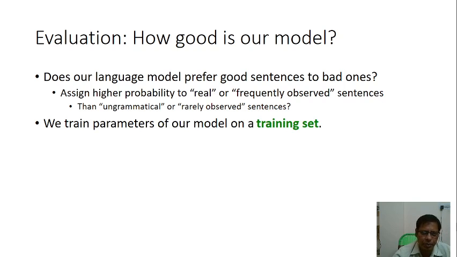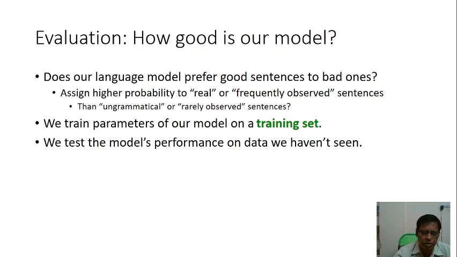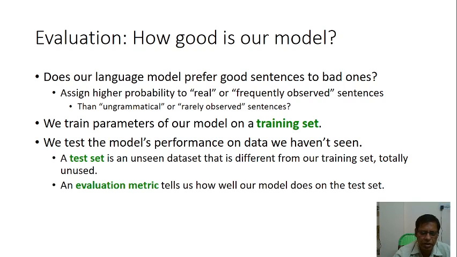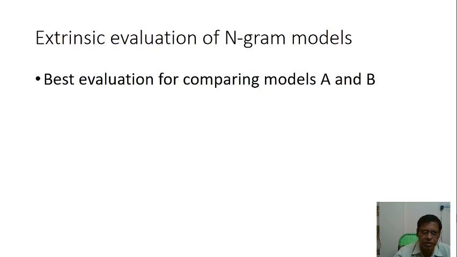We train the parameters of our models on a training set, and we test the model's performance on data we haven't seen. A test set is an unseen data set, different from the training set and totally unused. An evaluation metric tells us how well our model does on the test set.